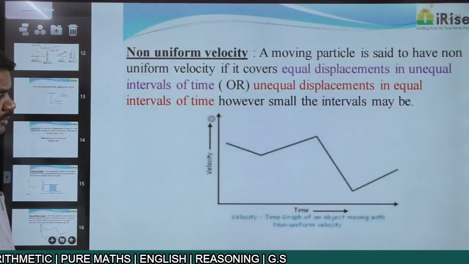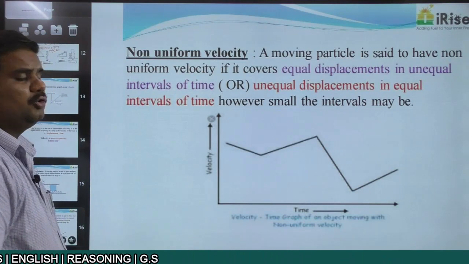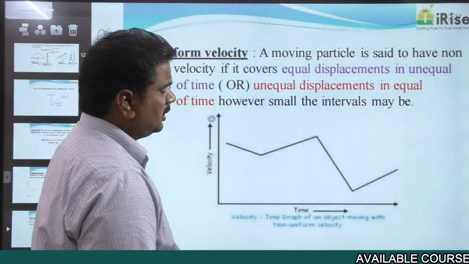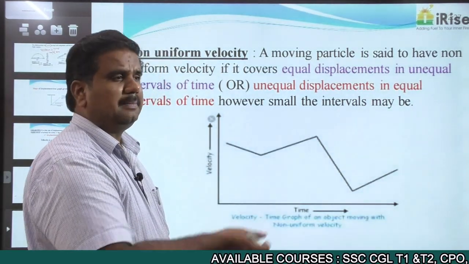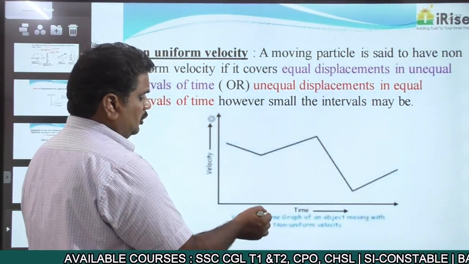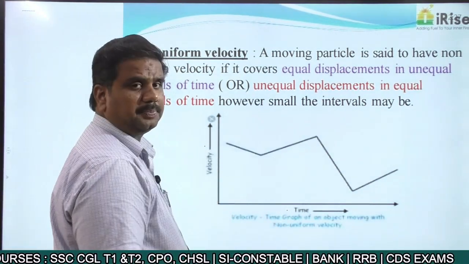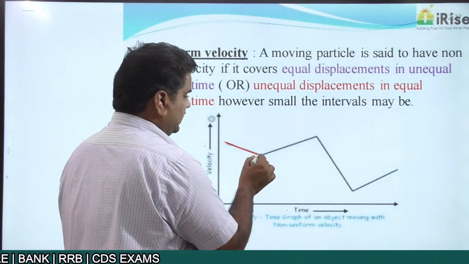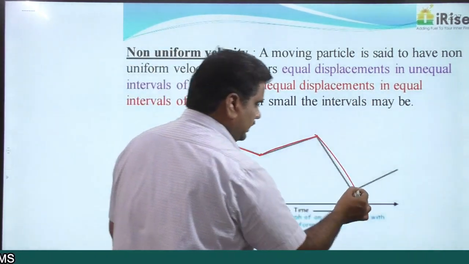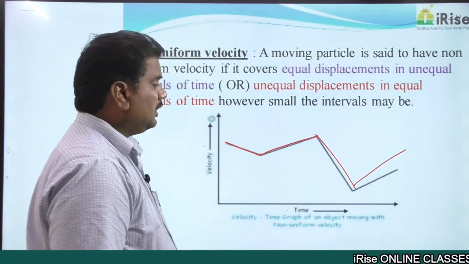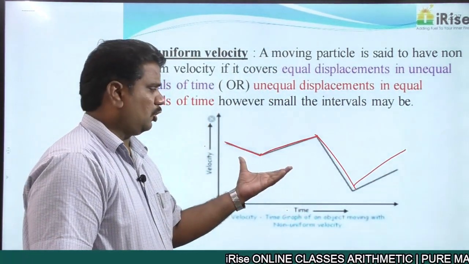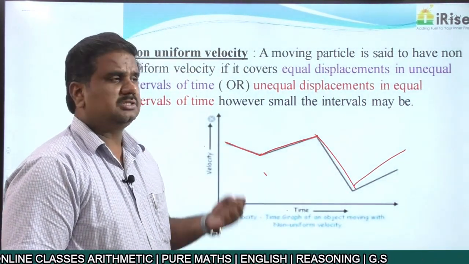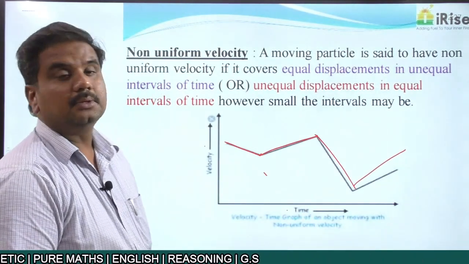At the same time, suppose that you're talking about the case of non-uniform velocity. In this case, the velocity of the object may be increasing or may be decreasing. When you draw a graph between time and velocity here, you see that the velocity of the object is decreasing with respect to time. After a certain interval of time, again it is increasing, again decreasing, again increasing. So this is the nature of the graph for an object moving with non-uniform velocity. The velocity may be either increasing or decreasing, right?